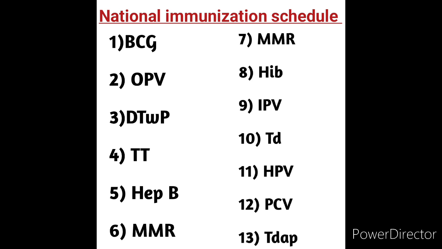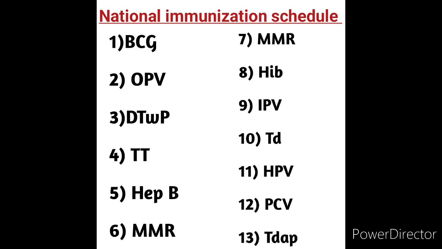What is meant by BCG? Bacillus Calmette-Guerin. What is meant by OPV? Oral poliovirus vaccine. What is meant by DTP, or DPT? Here DTwP is there in the immunization schedule, meaning diphtheria, tetanus, and W means whole cell pertussis. Totally, diphtheria, tetanus, whole cell pertussis.